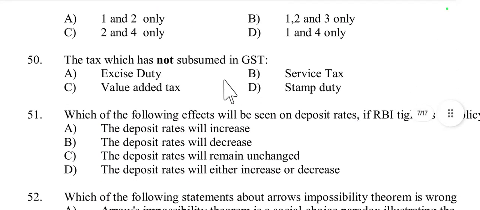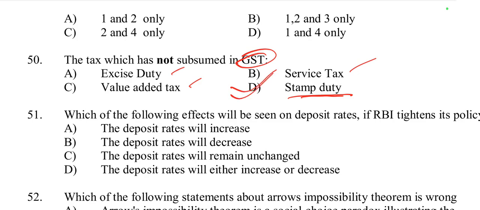Then question number 50, the tax which has not been subsumed in GST. So which tax is not subsumed under GST? Excise duty, service tax, value-added tax or stamp duty. Excise duty, service tax and value-added tax all come under GST, but stamp duty is not subsumed under GST.